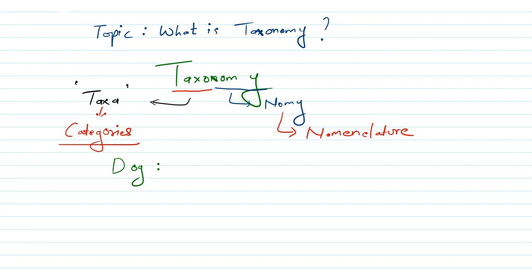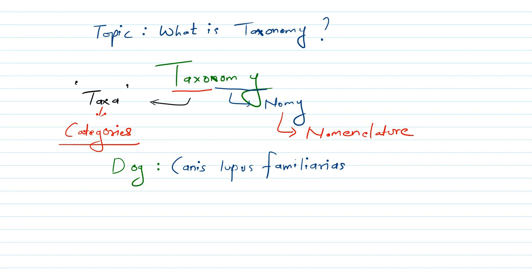The scientific name of dog is Canis lupus familiaris. Again, let me repeat, Canis lupus familiaris.